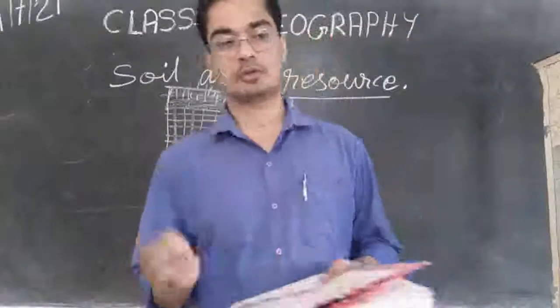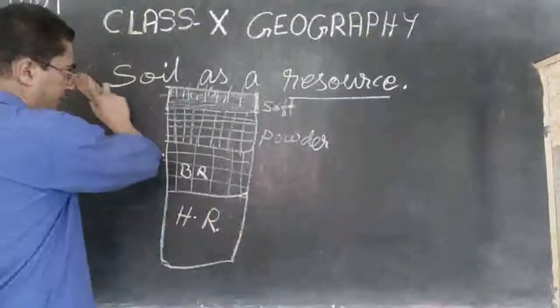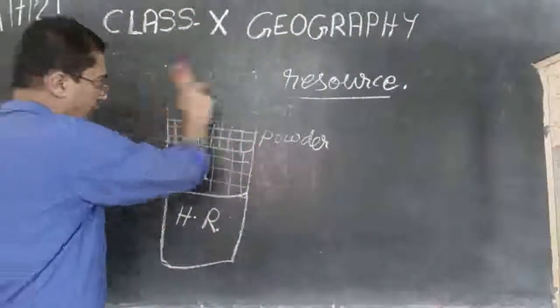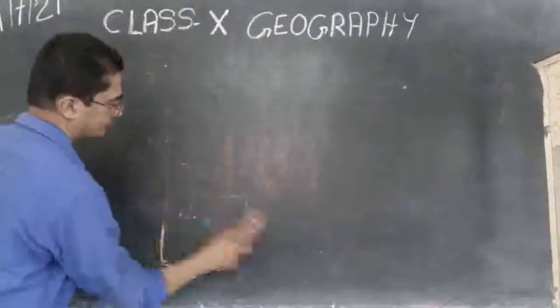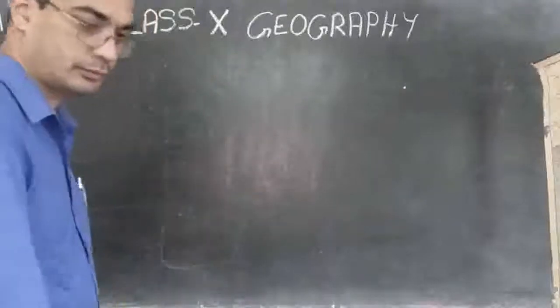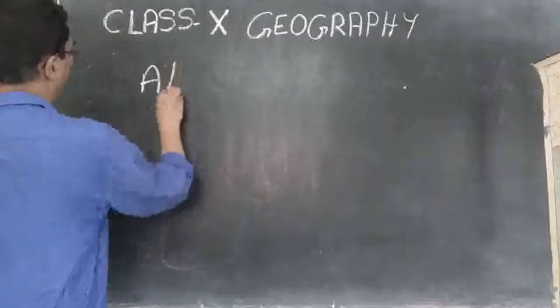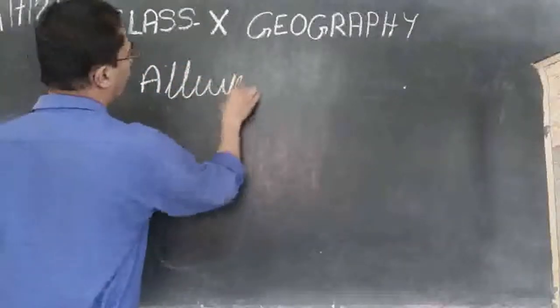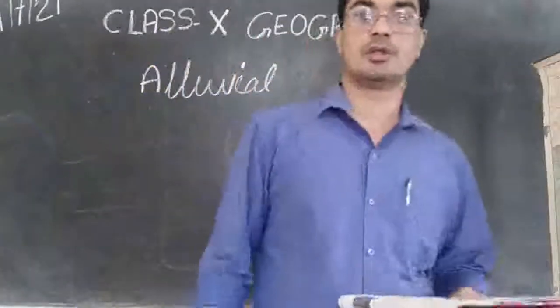Now the first type of soil we shall see is the alluvial soil. The most important soil is alluvial soil.